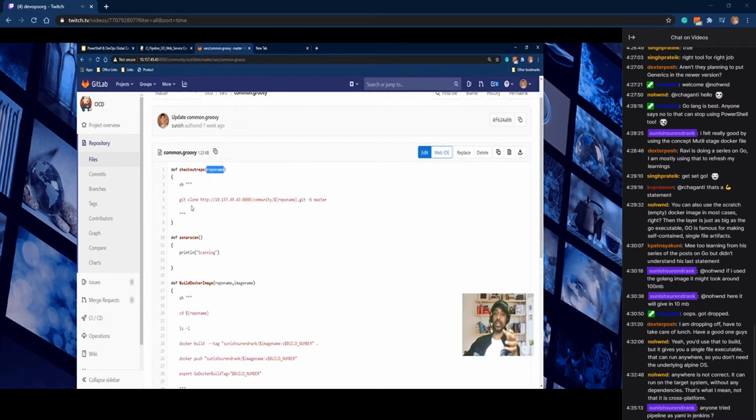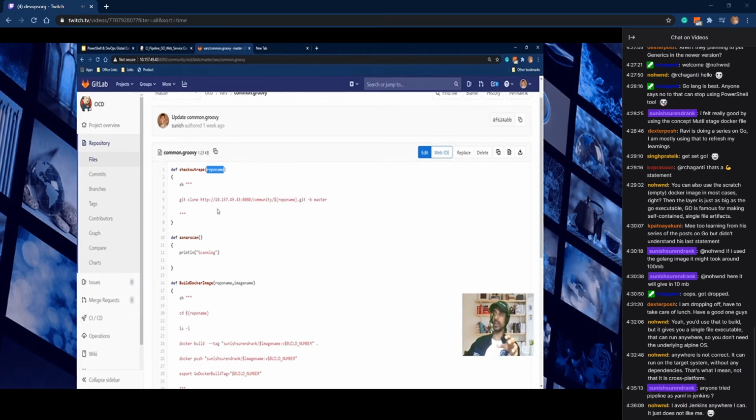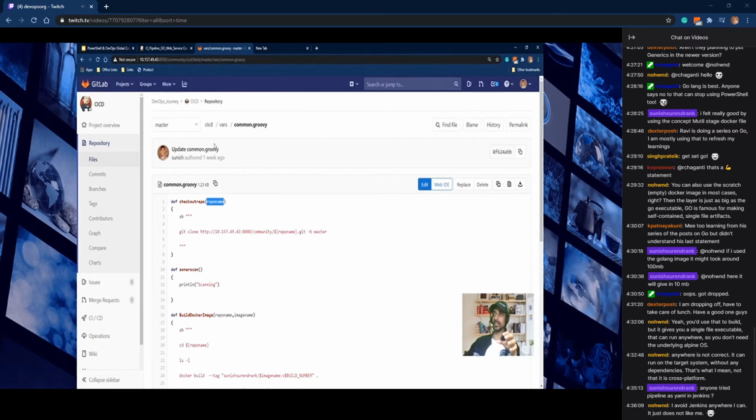So it will clone the Golang repository using this particular command. That is the concept of shared library. The same checkout repo function can be used in my Python pipeline also. The only thing I have to change is the parameter value I pass, like the repo name of Python. So it does the same job. That is the good part of using a common shared library in Jenkins.